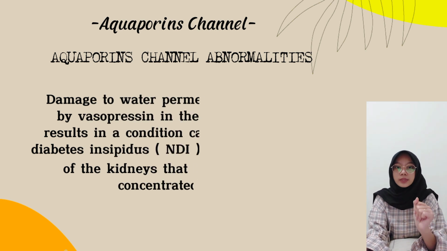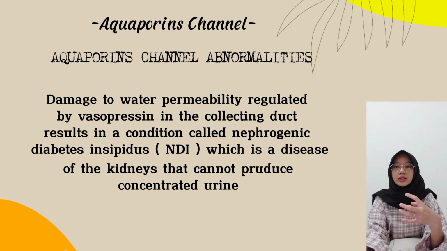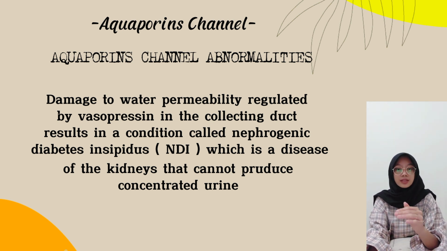Hello, I'm going to explain about abnormalities in aquaporins channel. Damage to water permeability regulated by vasopressin in the collecting duct results in a condition called nephrogenic diabetes insipidus or NDI, which is a disease of the kidneys that cannot produce concentrated urine.